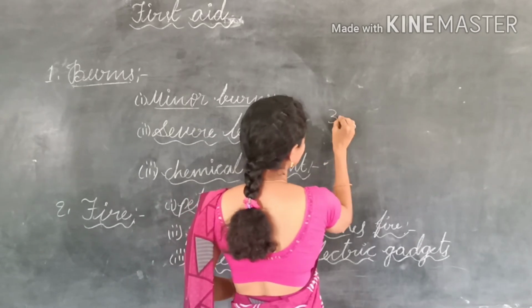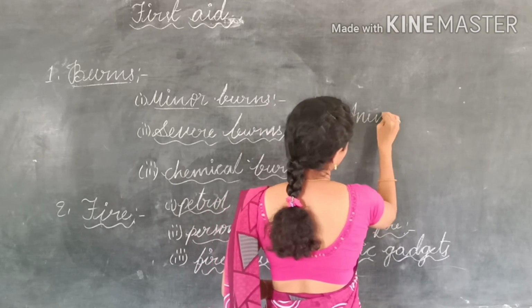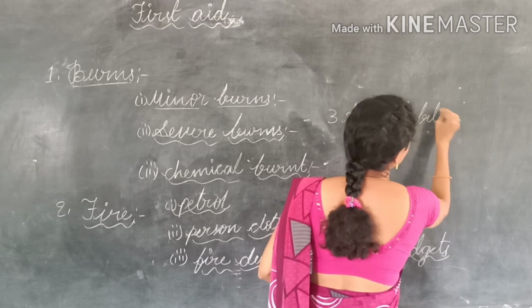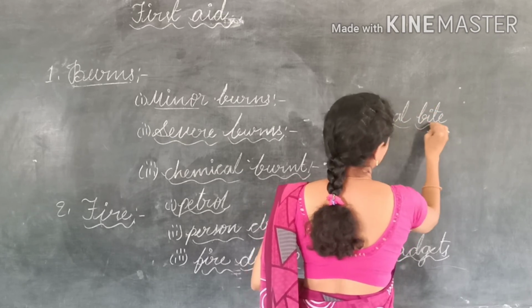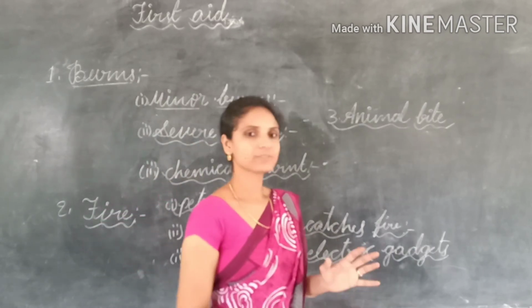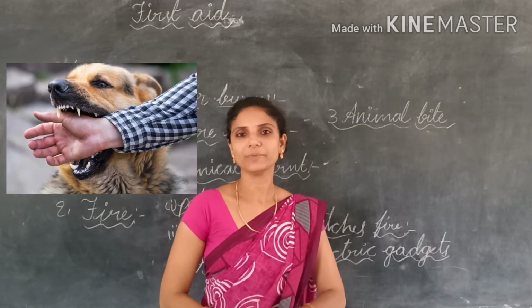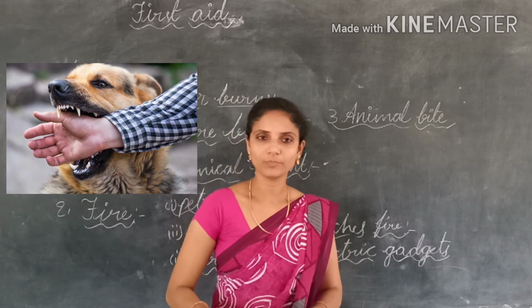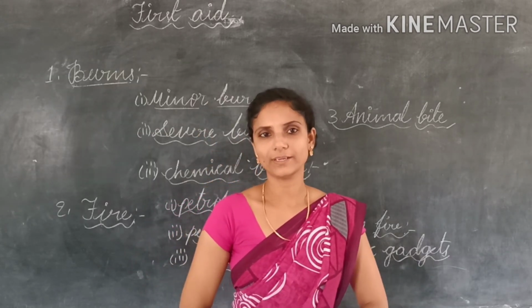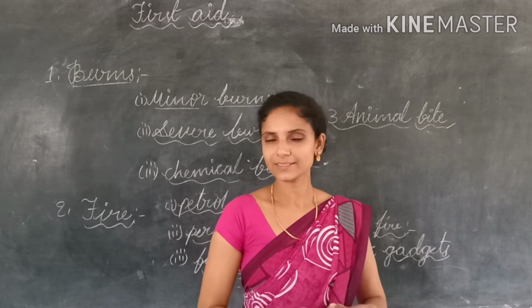Third one, animal bite. Suppose a dog bites us, what must we do? First of all, we must wash the wound with soap and water to remove the germs as well as dust.